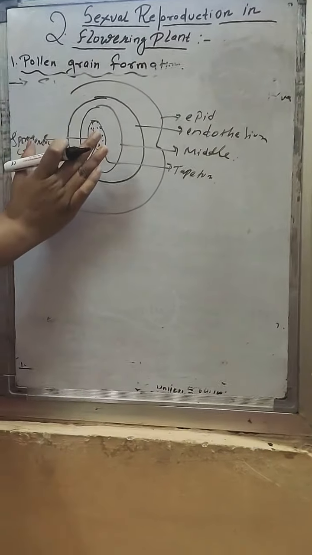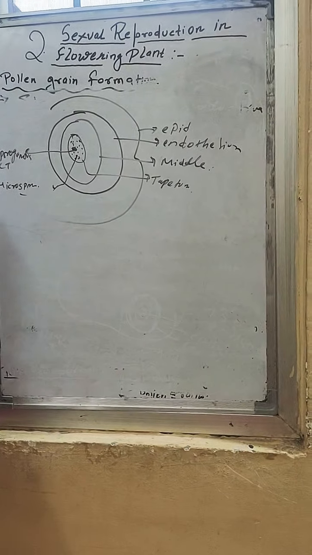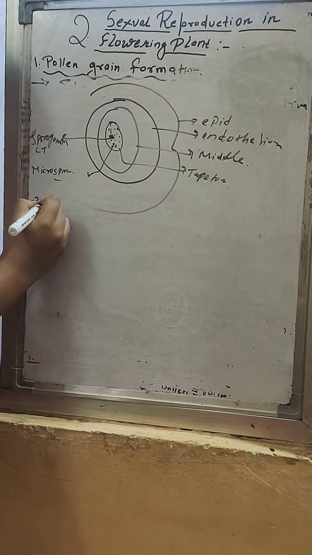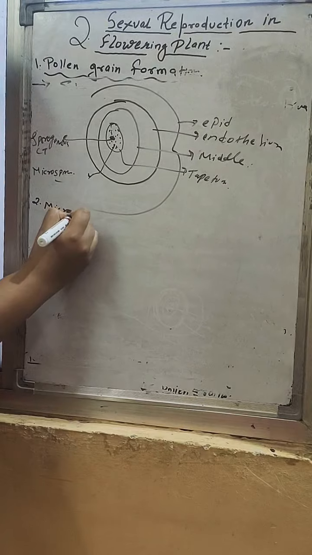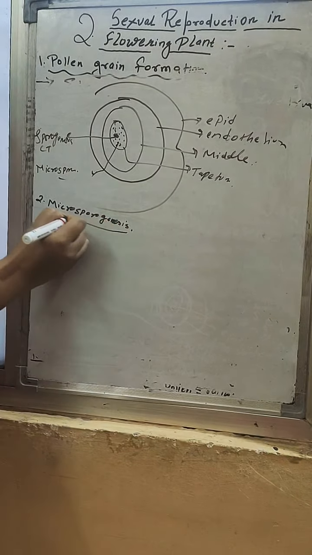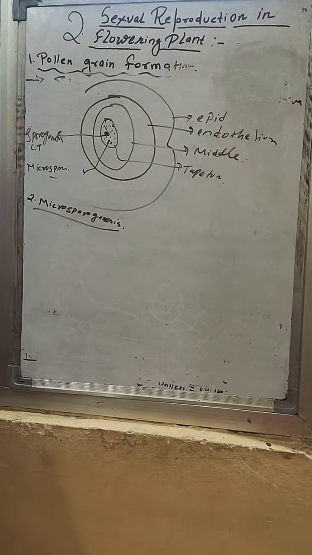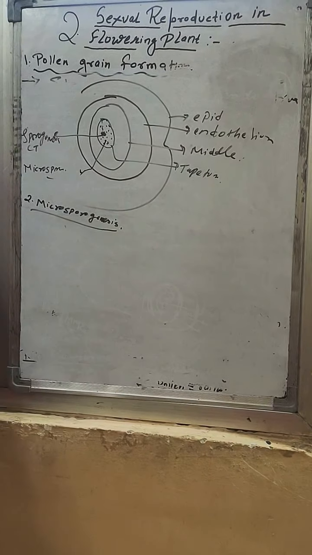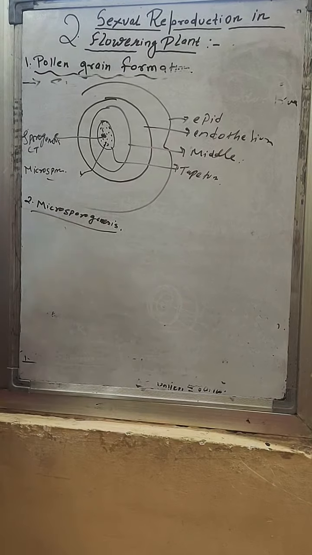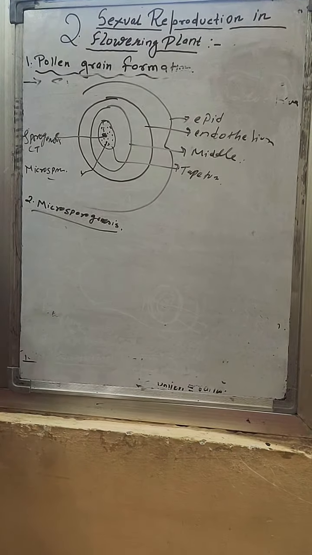Now this is all about the stamen. In the stamen, microsporangium is present. We have seen the structure of the microsporangium. Now we will study the second thing, that is microsporogenesis. What is microsporogenesis? I have taught you in the last class that genesis means formation. So microsporogenesis means, listen very carefully, the process of the formation and differentiation of microspores.